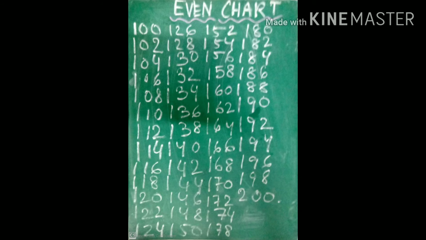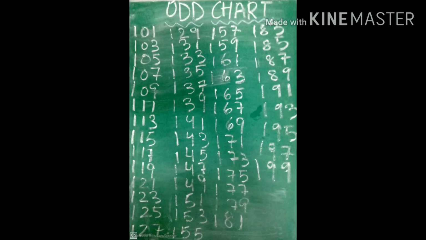186, 188, 190, 192, 194, 196, 198 and 200. So these are the group of even numbers from 100 up to 200. Now an odd number chart from 100 up to 200.